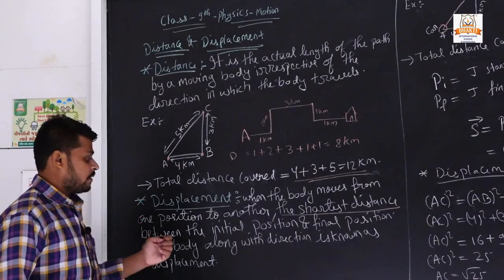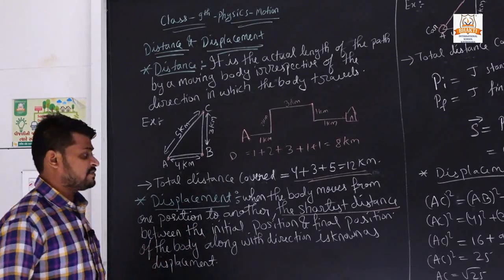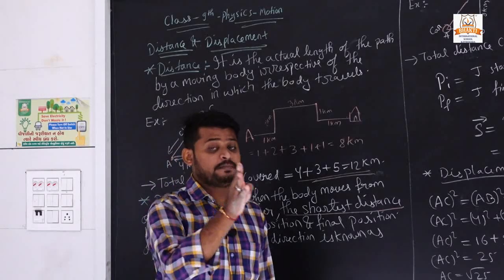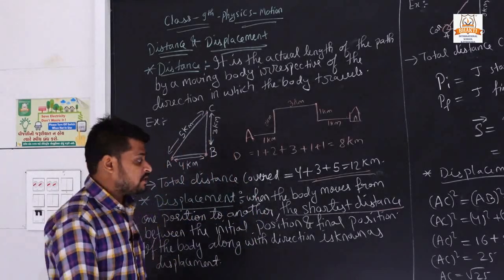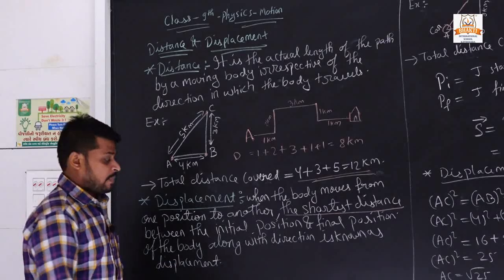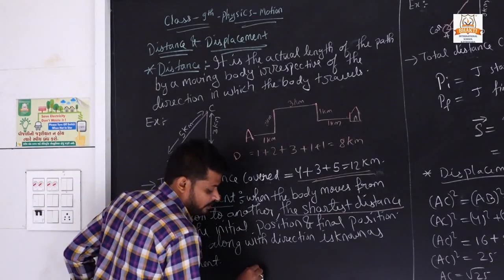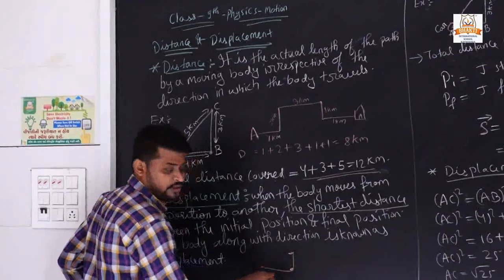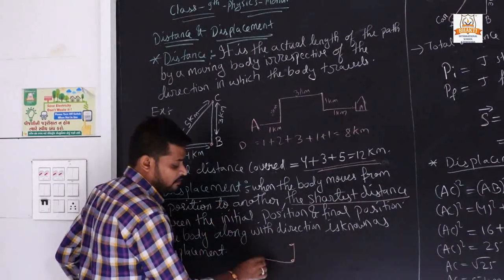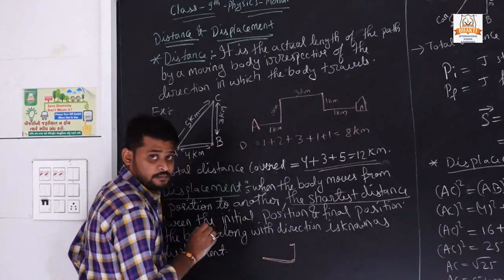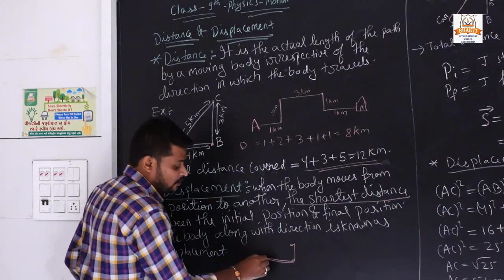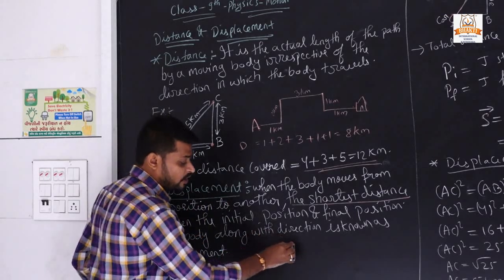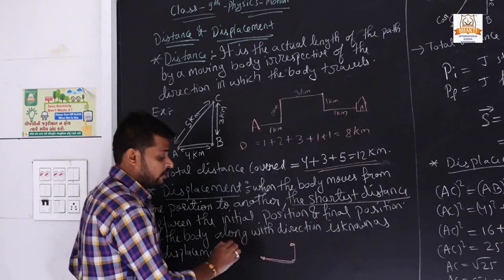Now, when the body moves from one position to another, the shortest distance between the initial position and final position of the body, along with direction, is known as displacement. Means it doesn't matter how much distance the body traveled; it is the shortest distance. If I go from point A to B, then B to C, it doesn't matter how much I travel, but displacement says that the shortest path of the journey is your displacement.